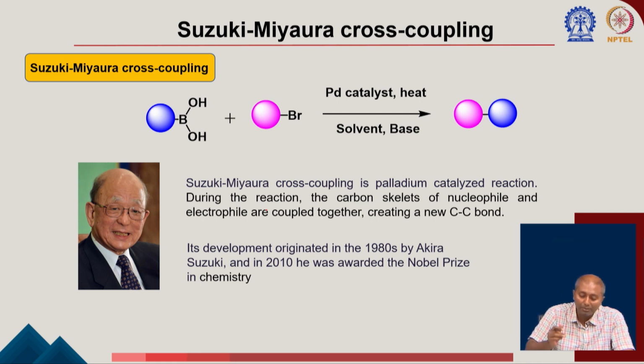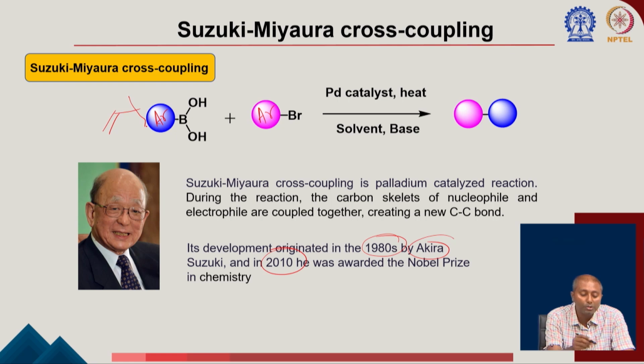This reaction was discovered in the 1980s by Professor Akira Suzuki. He was awarded the Nobel Prize in Chemistry in 2010 for this great discovery. If you look into the reaction, this is a reaction of an aryl boronic acid. At the beginning, you can say these are Ar, and you can see this is an aryl bromide. Let us think about it that way, or it could be a vinyl. So, aryl or vinyl.